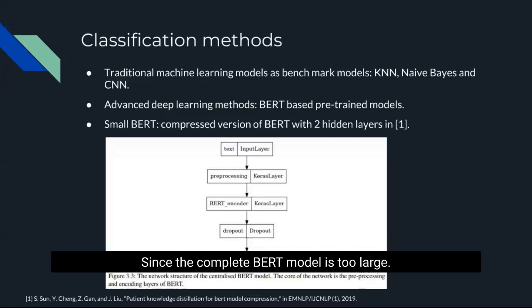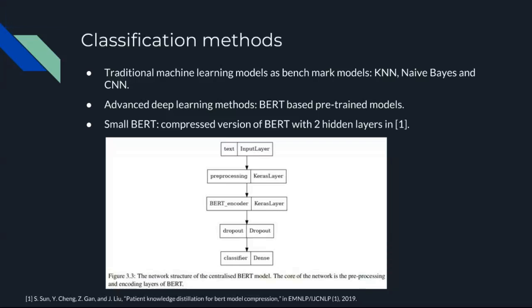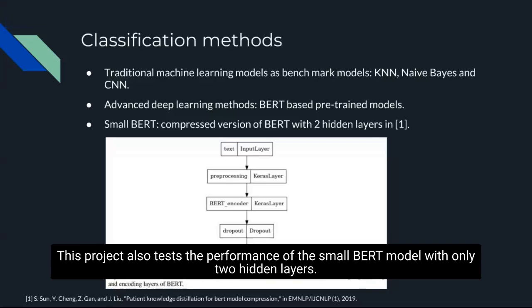Since the complete BERT model is too large, in 2019, Sun and his colleagues proposed 24 compressed versions of BERT in their paper. This project also tests the performance of the small BERT model with only two hidden layers.